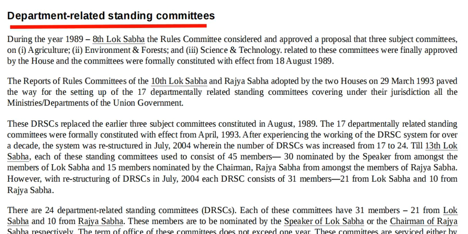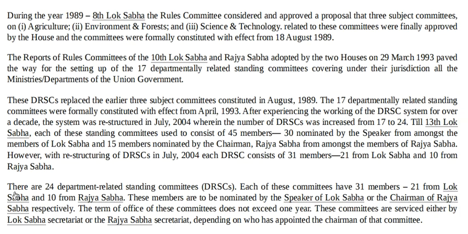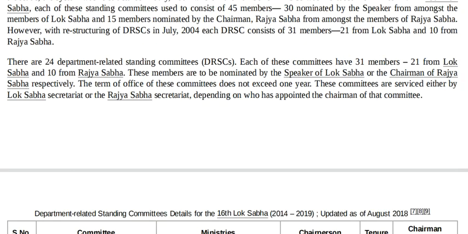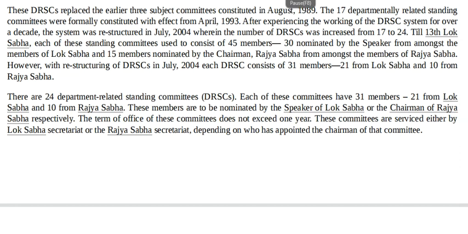Now we will try to understand the Indian parliamentary system. There are 24 department related standing committees, and each department related standing committee has 31 members: 21 members from the Lok Sabha and 10 members from the Rajya Sabha. These members are nominated by the Speaker of the Lok Sabha and the Chairman of the Rajya Sabha respectively.